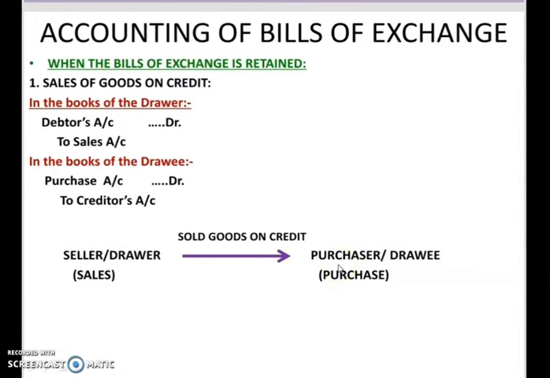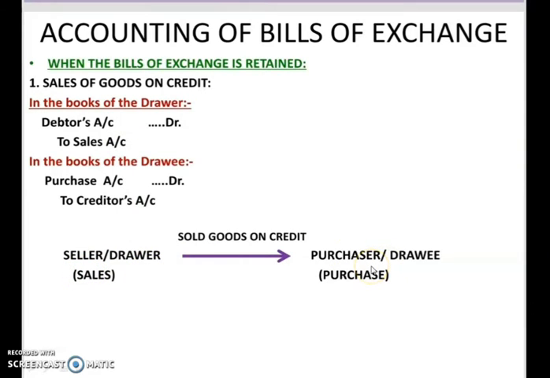So, what will be our journal entry? Debtor account debited. Suppose the name is given, A Limited, B Limited, then you have to debit that name. B Limited account debited. So that means it's a debtor. So debtor account debited to sales account. This is from the drawer's point of view, or the seller's point of view.